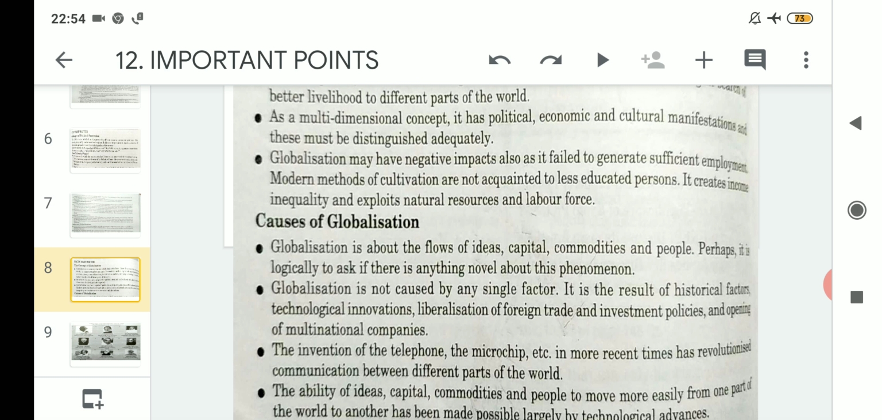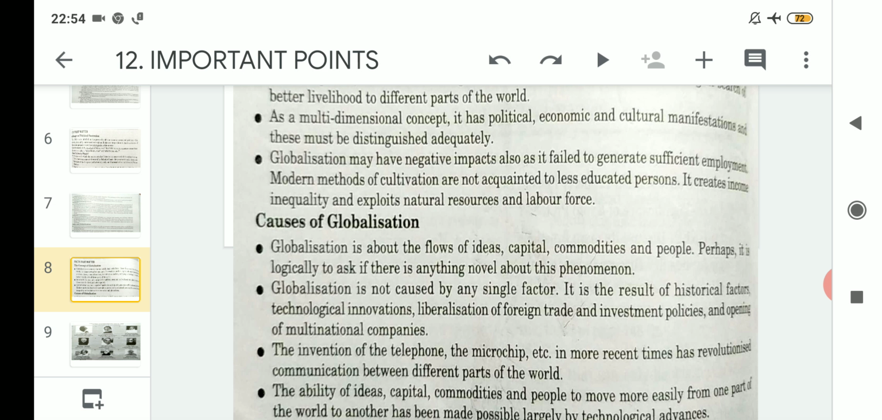Then technological innovations, new ideas related to technology, were also a reason for the globalization process. Then liberalization of foreign trade and investment policies. Due to the liberalization related to foreign trade and investment policies, globalization was caused, along with the opening of multinational companies. That means many MNCs have come to every country in the world. Earlier it was not possible, but due to the opening of MNCs also, globalization was caused.